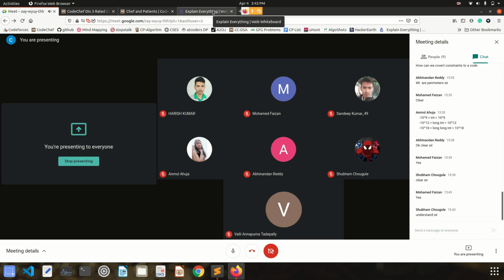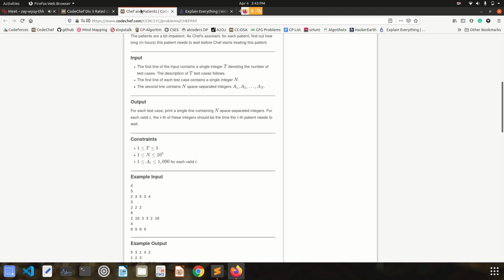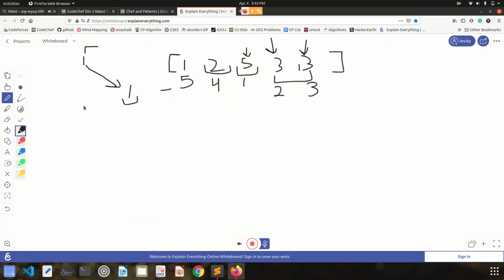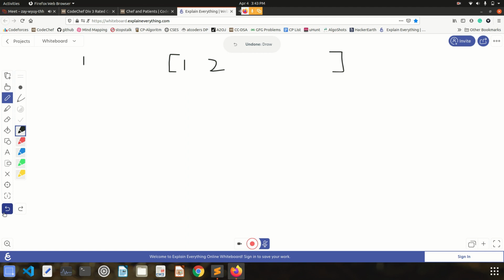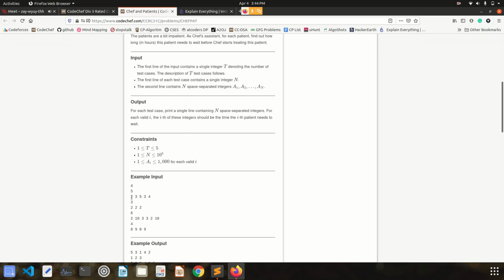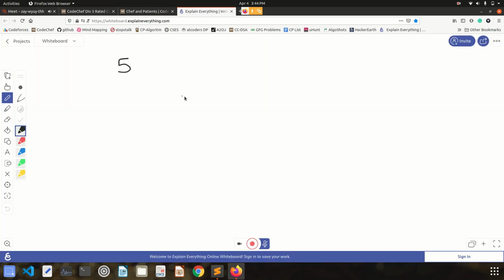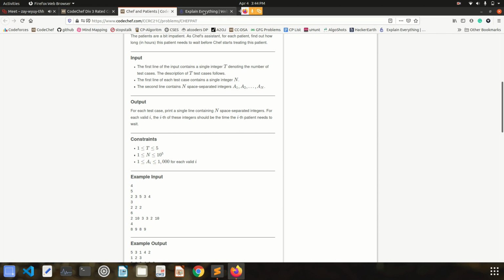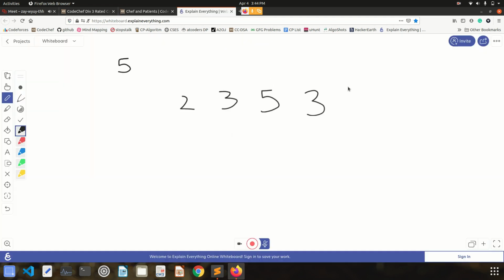Okay, great. So let's just take the first sample test case. It is 5, 2 3 5 3 4, right? So 5 patients are waiting. Let's just erase everything. 5 patients are waiting, and what are the illness levels? First patient is having illness level of 2, second patient is having illness level 3, third patient is having illness level 5, and similarly 3 and 4 for the other ones, right?